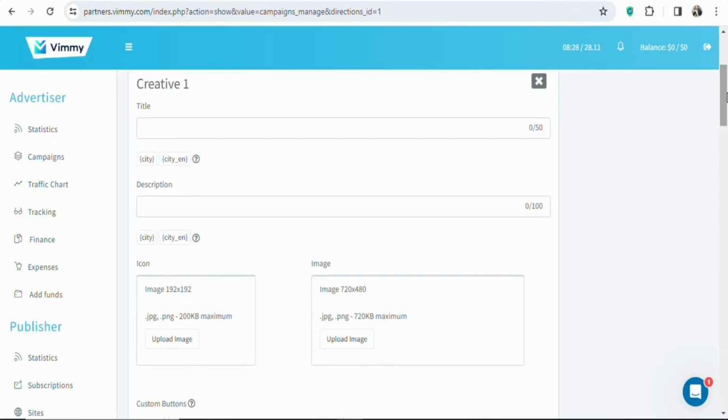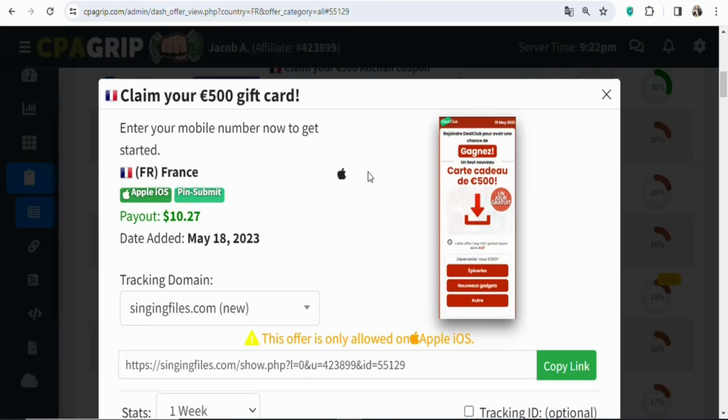Once that is done, you can see title. You have to enter the title of the offer here. So you have to come back on CPA Grip. Once you come back on CPA Grip, what you have to do is translate the text to French because the people who are going to be seeing your ad understand French. The offer language is in French, so you have to translate it back to the original language.